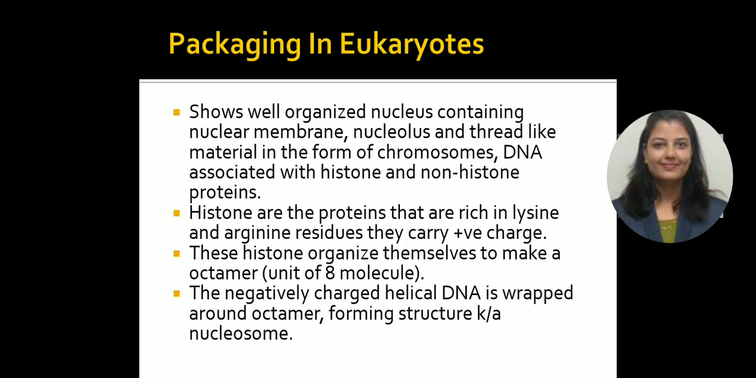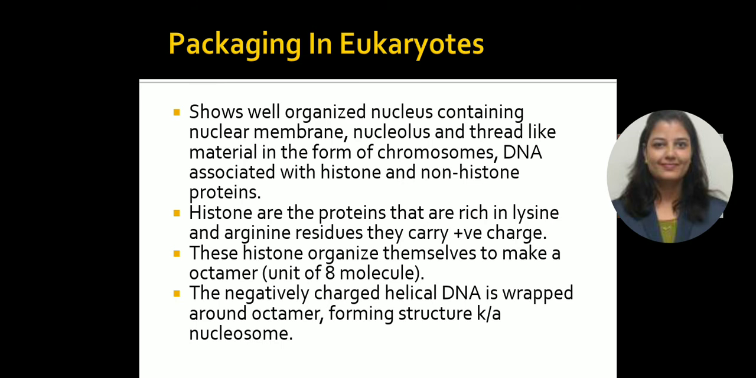Then packaging in the eukaryotic cell. It shows a well organized nucleus containing a nuclear membrane, nucleolus and thread-like material in the form of chromosomes. DNA is associated with histone and non-histone proteins. Histone proteins are rich in lysine and arginine residues and they carry positive charges. These histones organize themselves to make an octamer, which is a unit of 8 molecules.